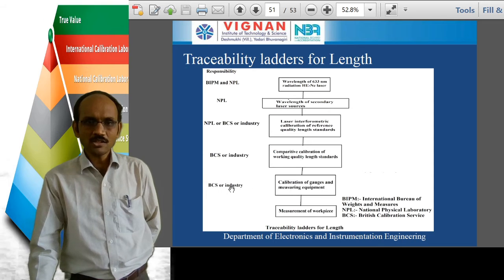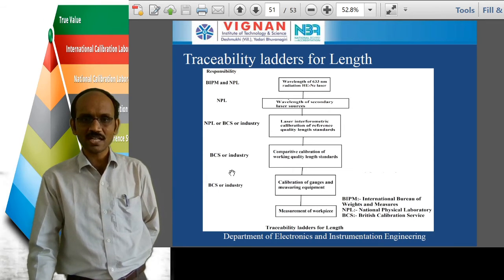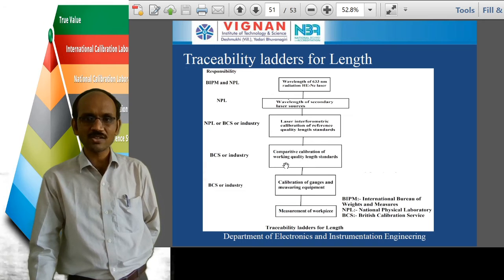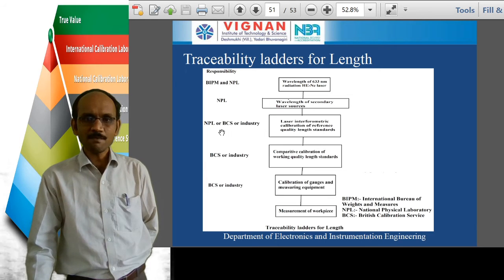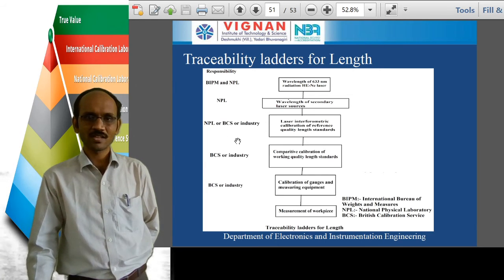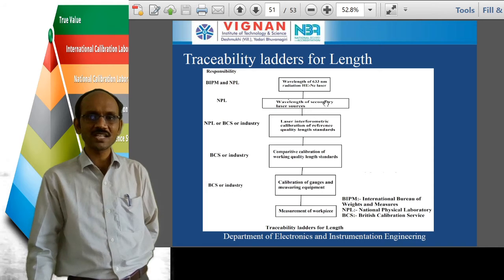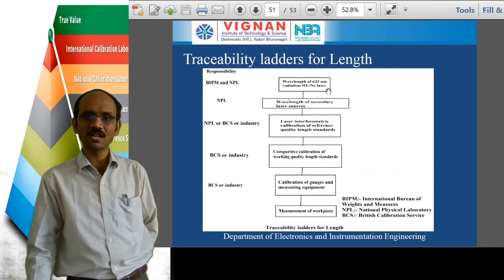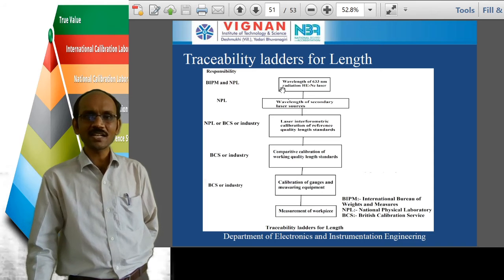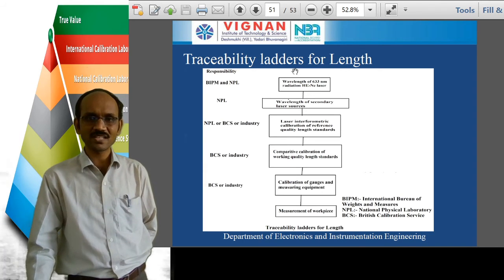Okay. And again the outputs of this BCS or industry are compared with that of the comparative or calibration of working quality length standards. And these results are compared with the NPL or BCS or industry results here, and again these are compared with the wavelength of the secondary laser sources. So finally these outputs are going to be compared with that of the wavelength of 633 nanometers radiation of helium neon laser. So it is acting like an international standard. The International Bureau of Weights and Measures is giving this standard here. So this one will be having more accuracy compared to all the remaining standards here.